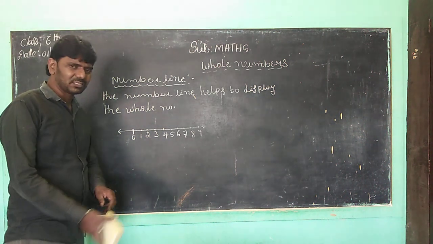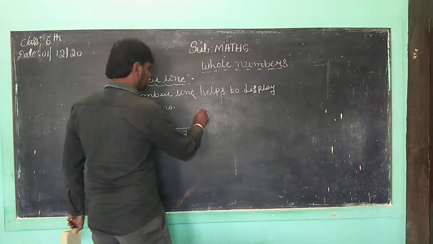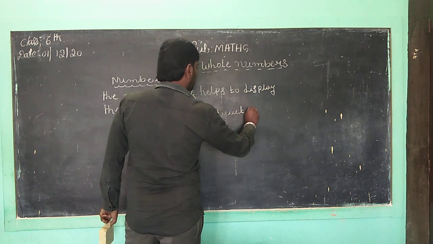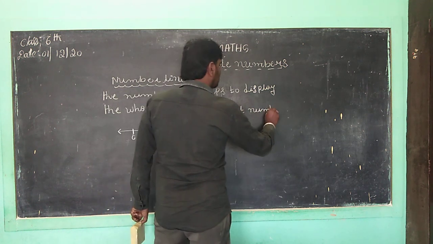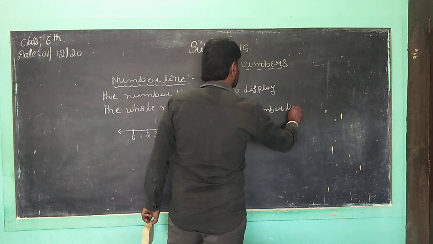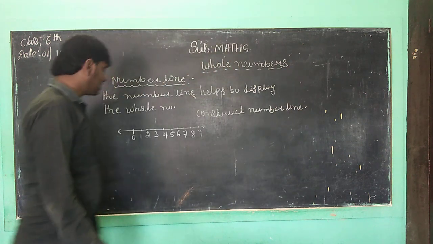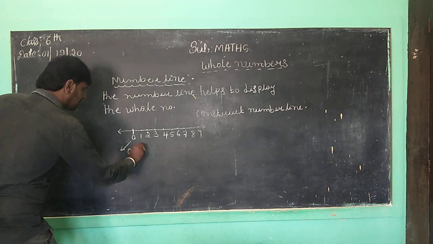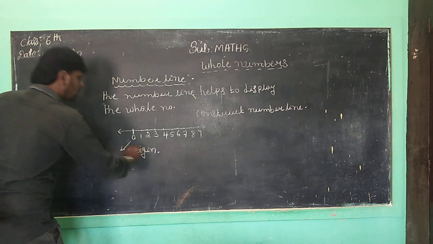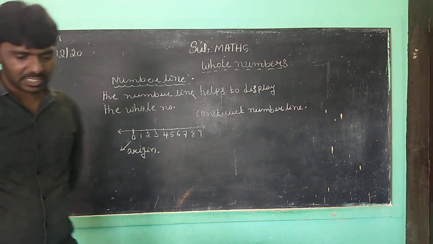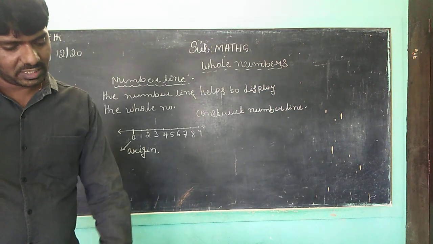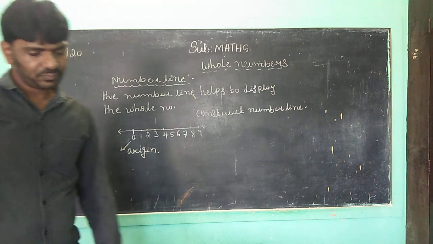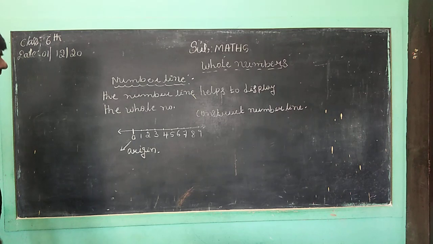0 is the origin, children. How to construct a number line? Children, 0 is the horizon. First, this part is coming. 0 is the horizon. Correct, children? From 0, moving to the right side are positive numbers. So now we want to take unit distance. Children, you want to find the unit distance.